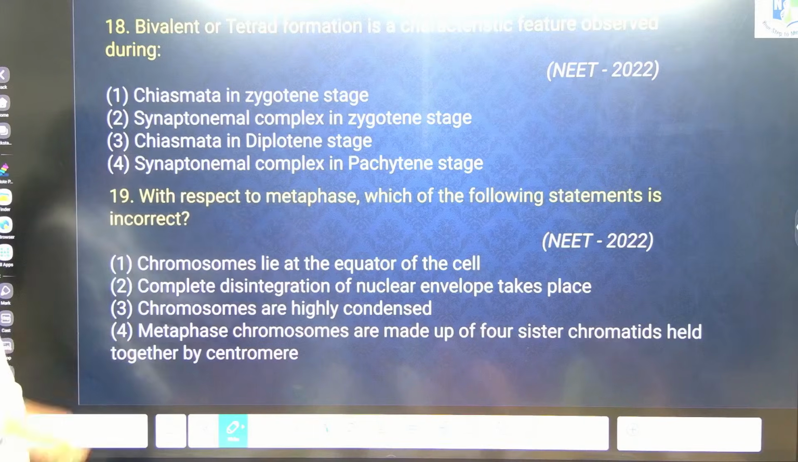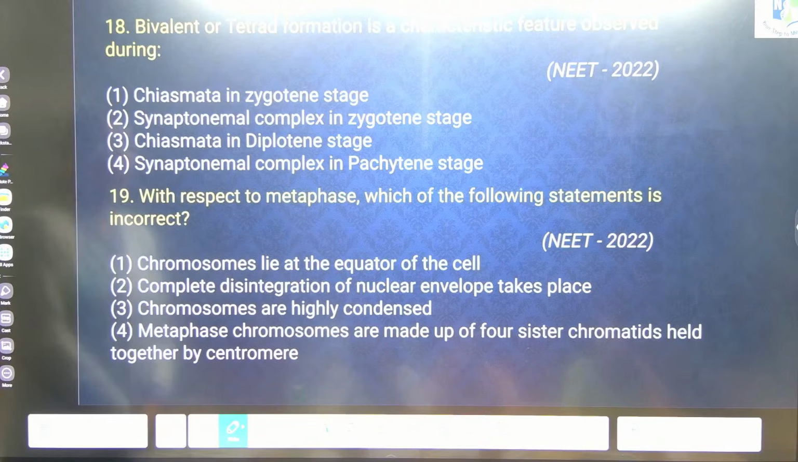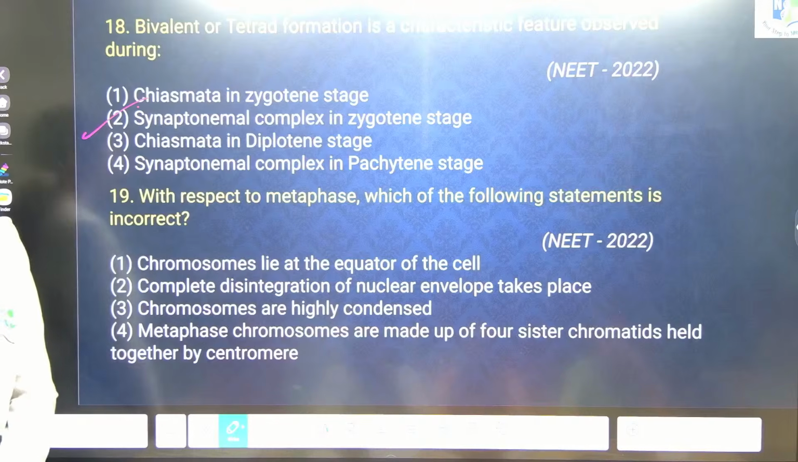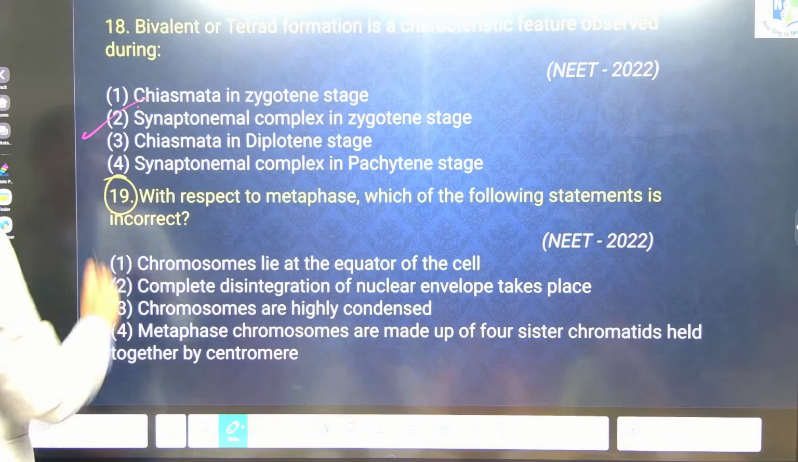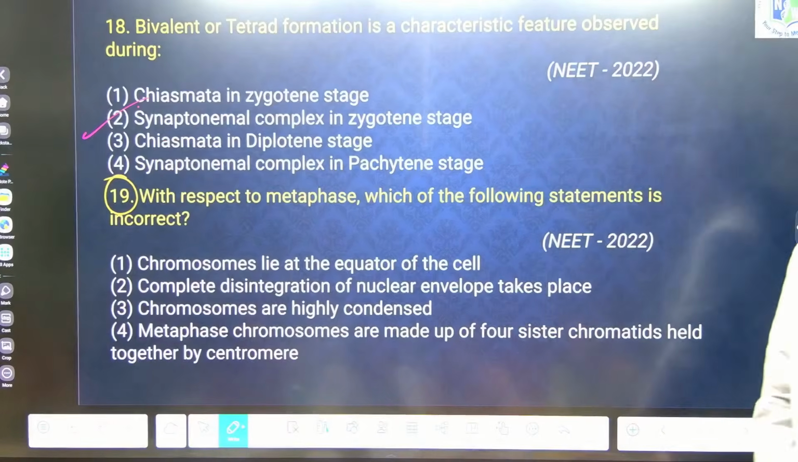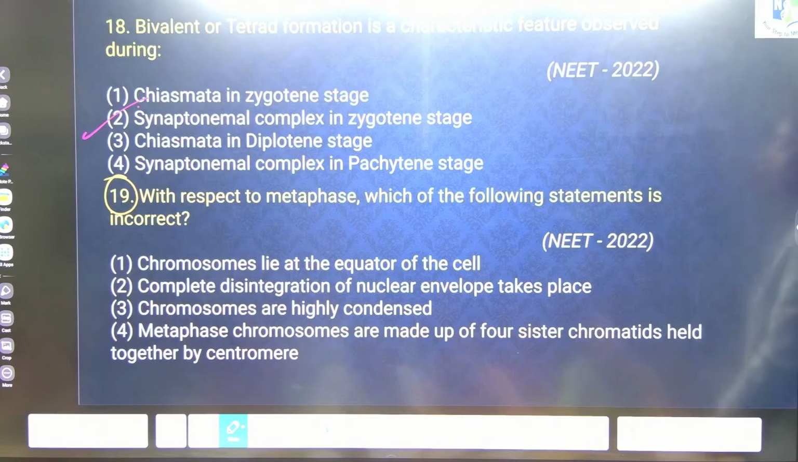I'll go with her. 3. Bivalent or tetrad formation feature is observed during synaptonemal complex in zygotene, which is option B. Okay? Yeah. Next question. Augustine, you can also answer. Yeah.